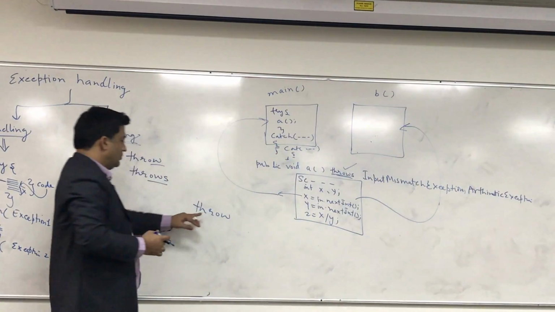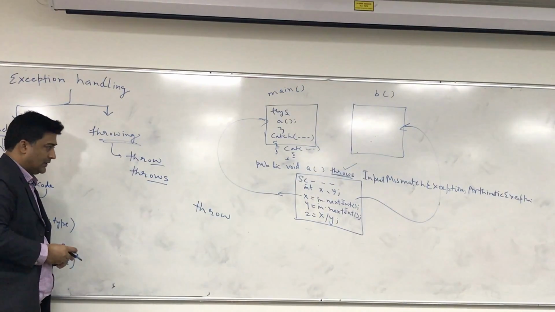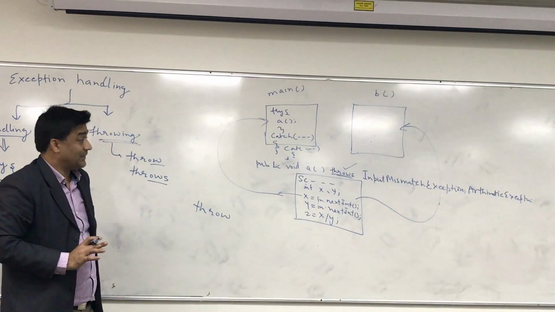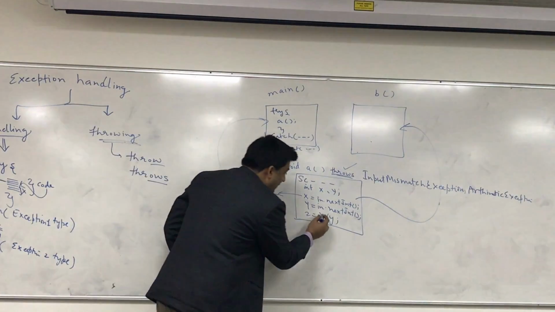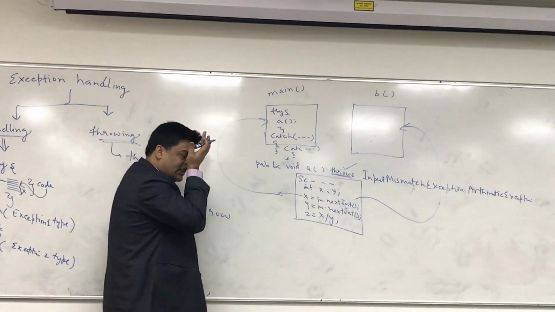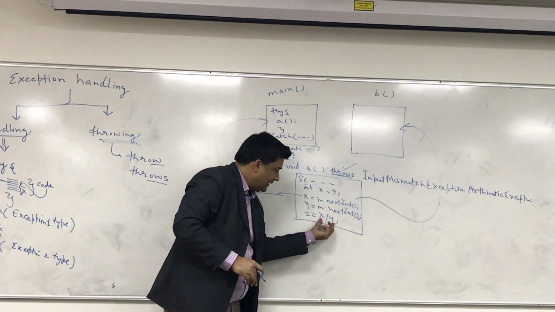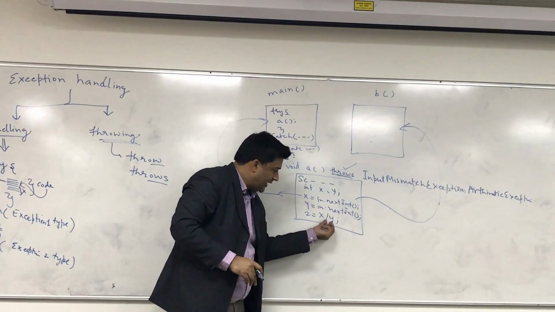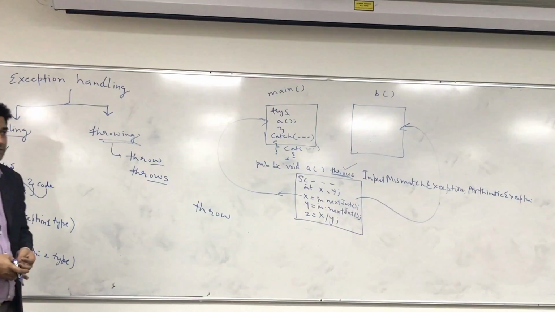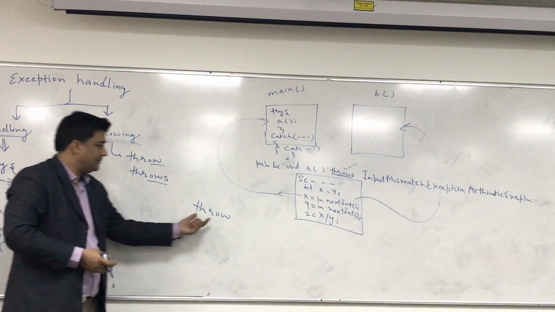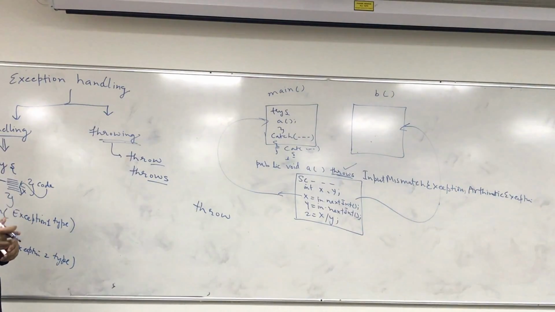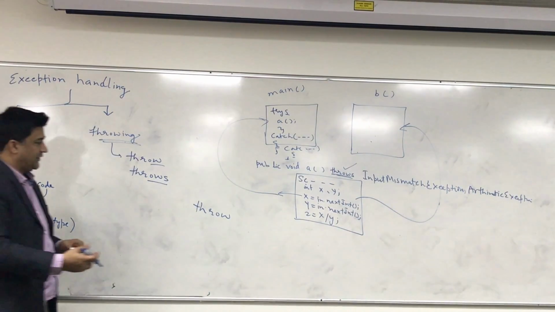Clear? Now you have something called throw. This throw is used to actually generate the exception. When the user enters the data wrong, Java generates the exception. When X and Y are 0, Java generates the exception. Sometimes you also generate an exception yourself. You can do this by the keyword throw. So sometimes you generate an exception in your code by using throw.